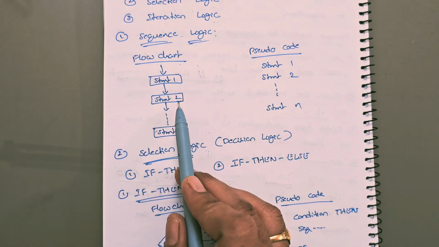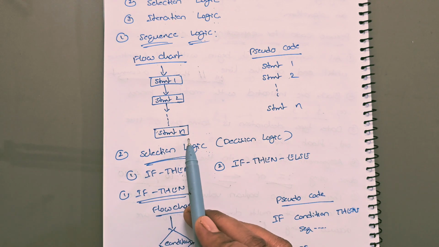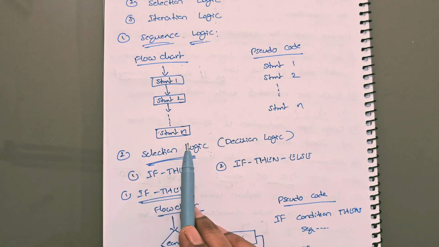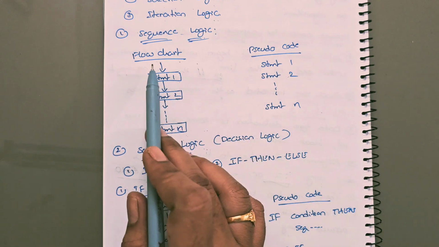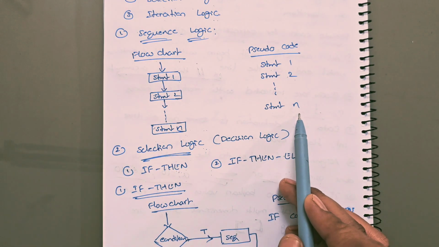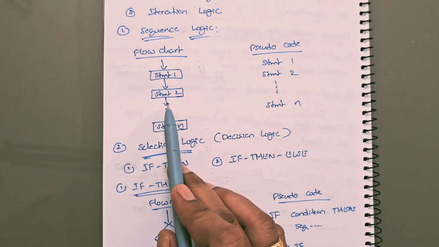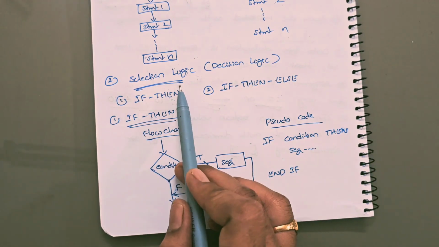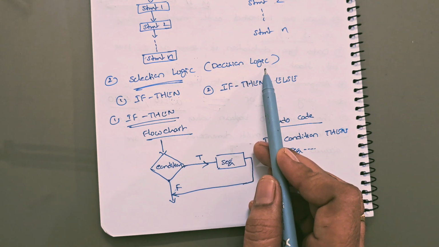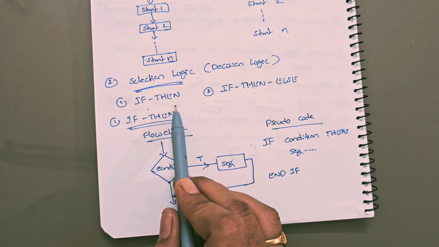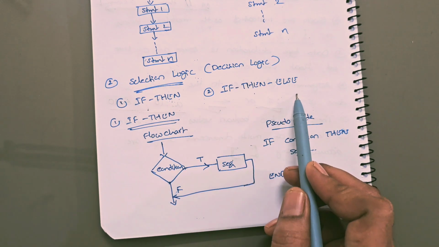So statement 1, statement 2, like that up to statement n. It has n number of statements. All statements are executed one by one. So what is the pseudocode for this flowchart? Statement 1, statement 2 and so on up to statement n. So this is the pseudocode for this flowchart. The second one, selection logic. This is also called decision logic. We have two selection logics: the first one is if then, the second one is if then else.